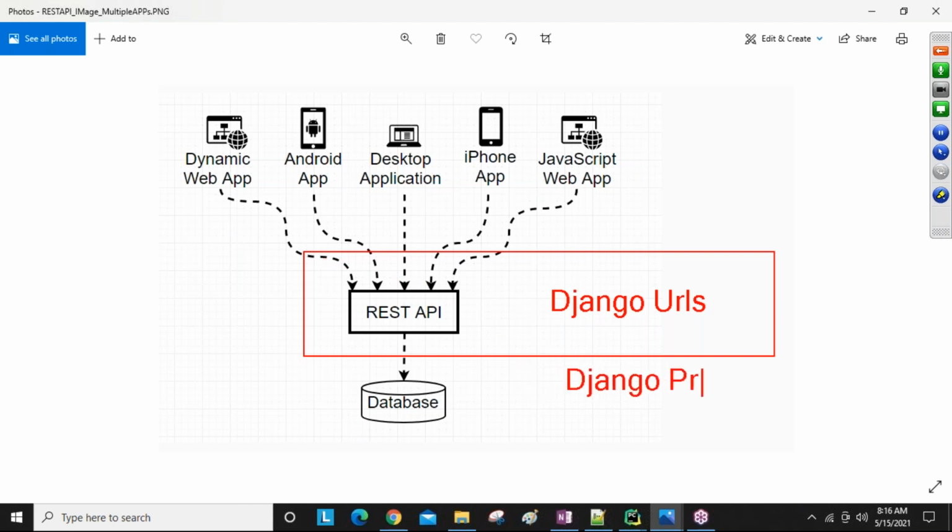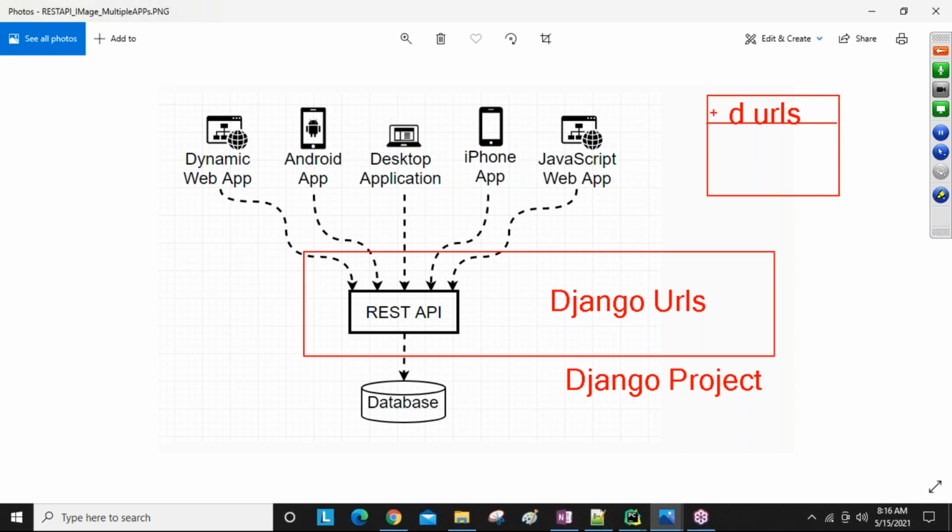After developing the project, you run the server. After running the server, from the browser we send Django URLs, following the MVT architecture.